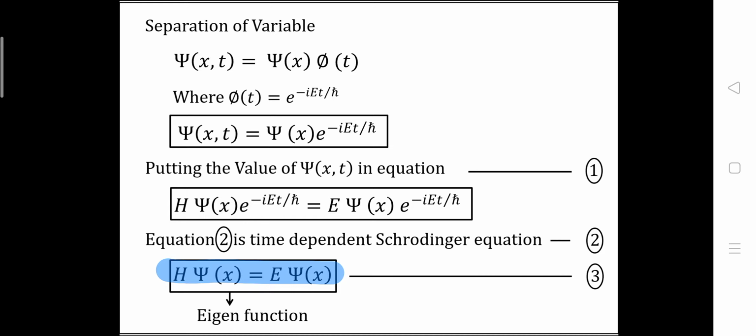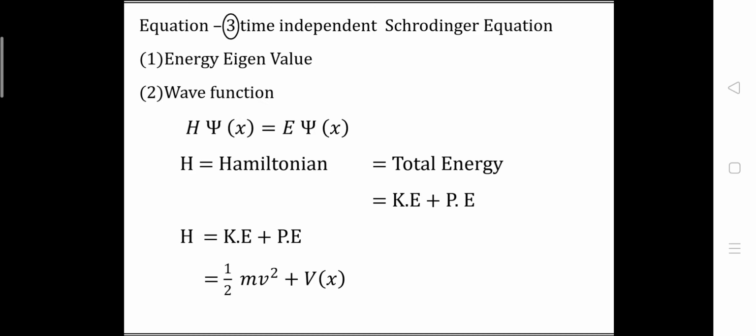Okay, where the psi of x is known as the eigenfunction. We cannot call this function the wave function because it doesn't depend on time, so we will call this function an eigenfunction.